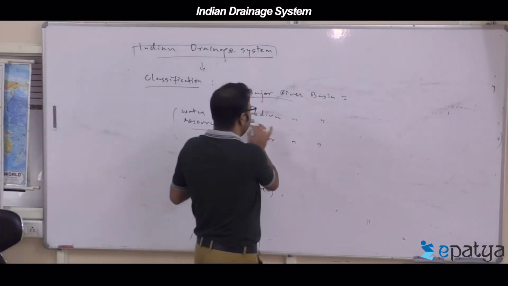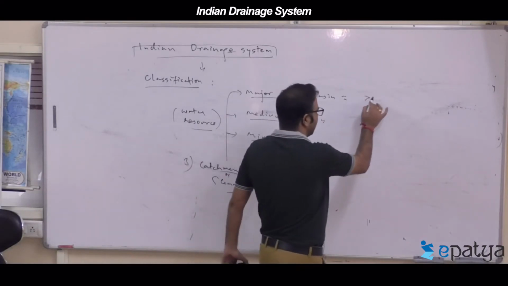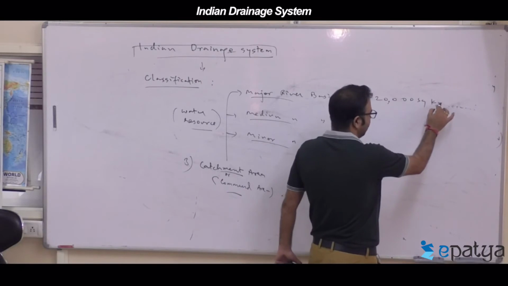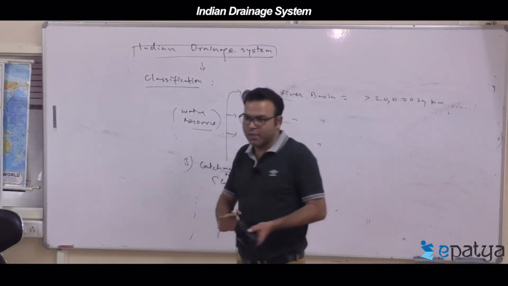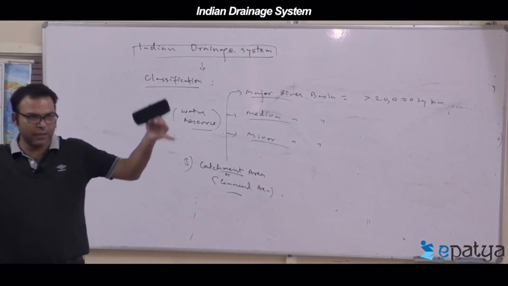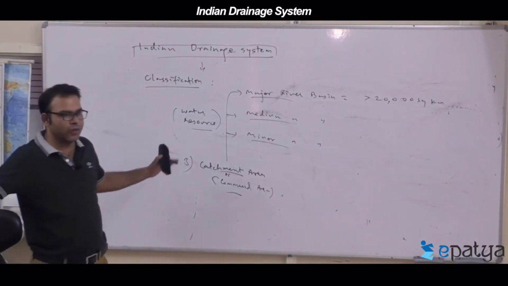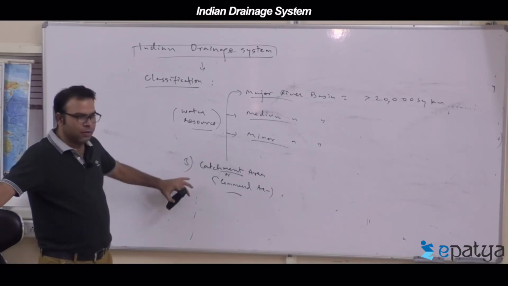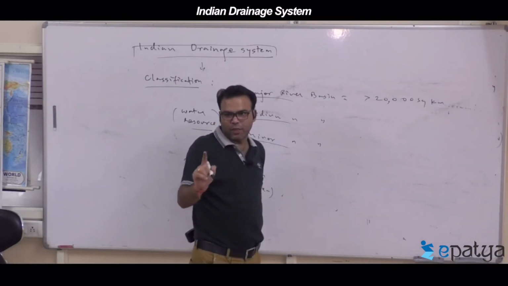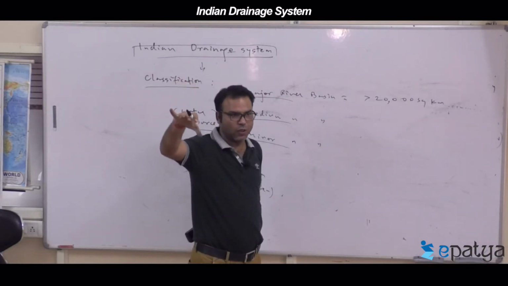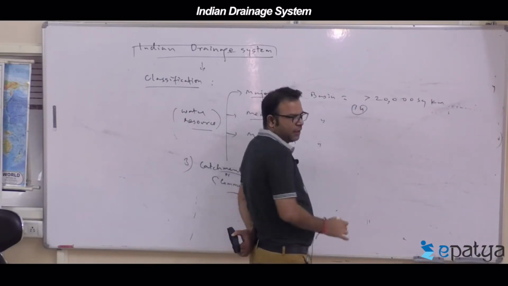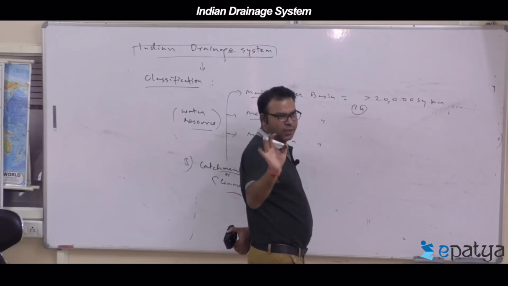So major rivers are those whose command area is more than 20,000 square kilometer. What is a command area? It is the geographical area spread from which it is catching the water, more than 20,000 square kilometer. It is not the river's length, it is the catchment area. Around 14 rivers are there. 2 rivers go to other countries and so on.